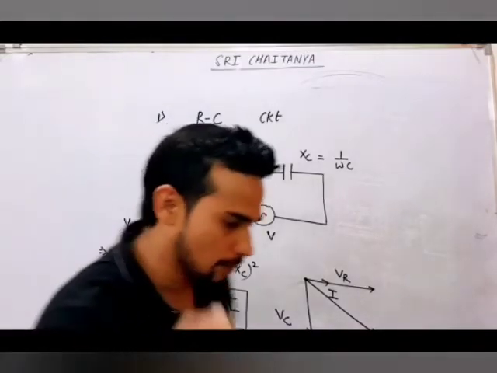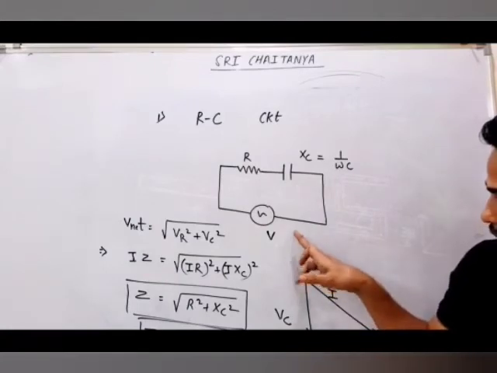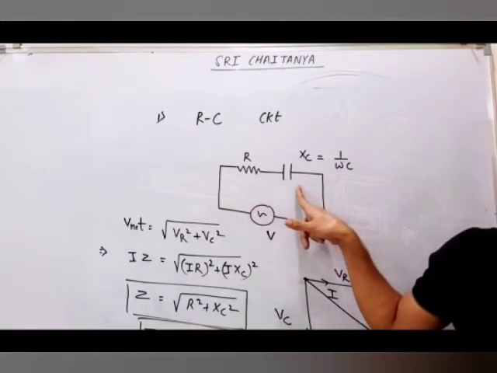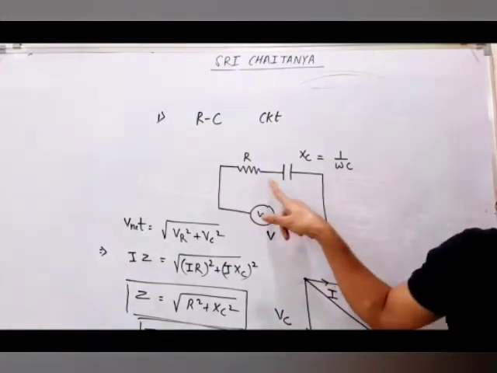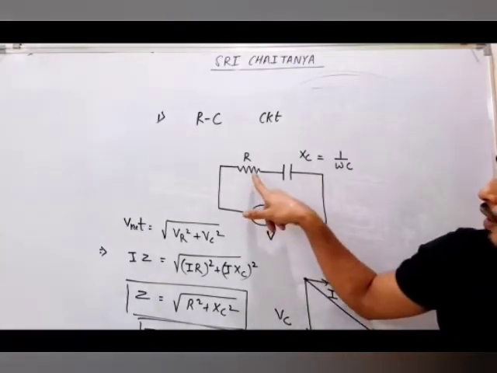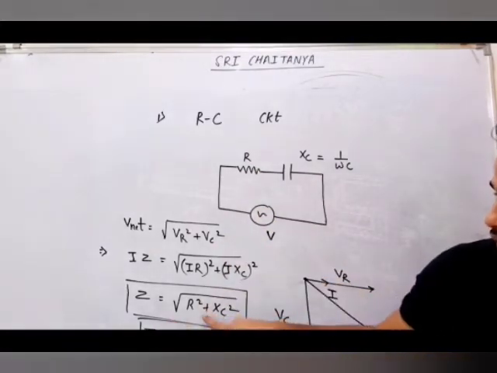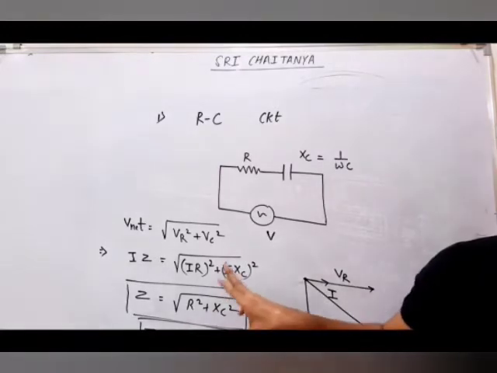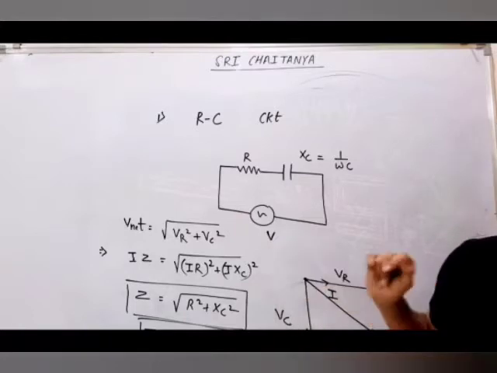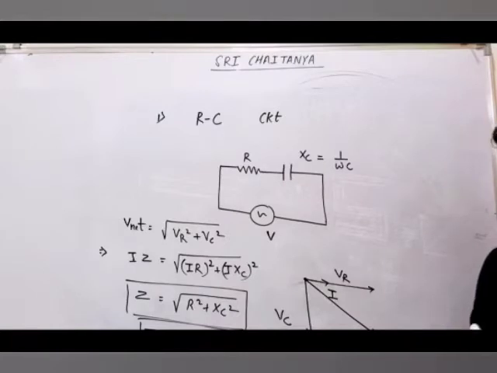Now understand one more point. First thing, what is your impedance? The first question asked: does this V equal VR plus VC? No. Why? Because both are not in the same phase, both are perpendicular, at 90 degrees. So V will be equal to under root of VR square plus VC square. Z of the circuit will be under root of R square plus XC square. With the help of Z, you can find I RMS, V RMS by Z. Whatever voltage is given here will be your V RMS. If you get V RMS, you can find the peak current also.